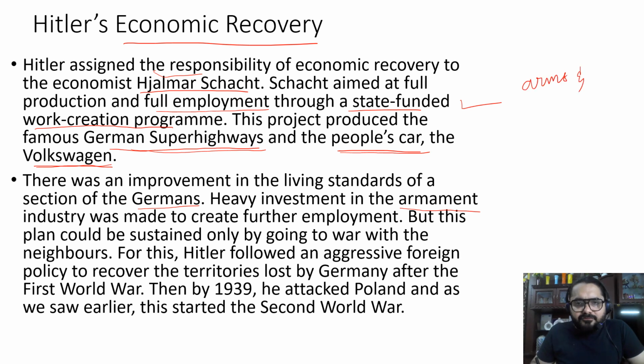So the government was investing heavily in the arms and weapons industry so that it could create further employment. Hitler and his economist wanted to give more employment opportunities, and the industry in which they gave those opportunities was the armament industry. Okay, so this industry was continuously engaged in the production of arms and weapons. When there was full production, there were a lot of employment opportunities. But this plan could be sustained only by going to war with neighbors.